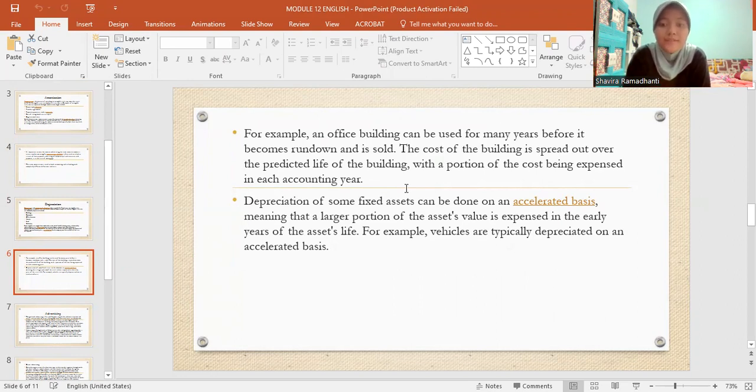Depreciation of some fixed assets can be done on an accelerated basis, meaning that a larger portion of the asset value is expensed in the early years of the asset's life. For example, vehicles are typically depreciated on an accelerated basis.